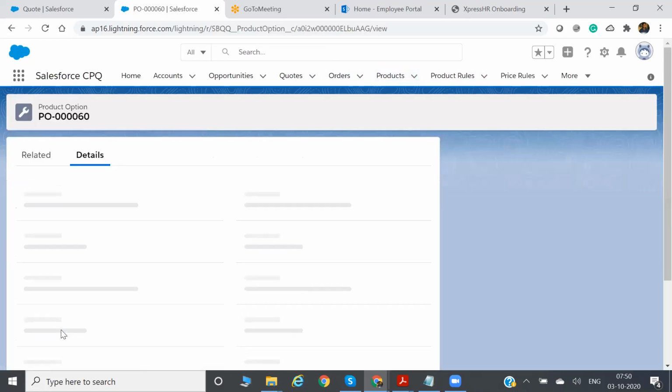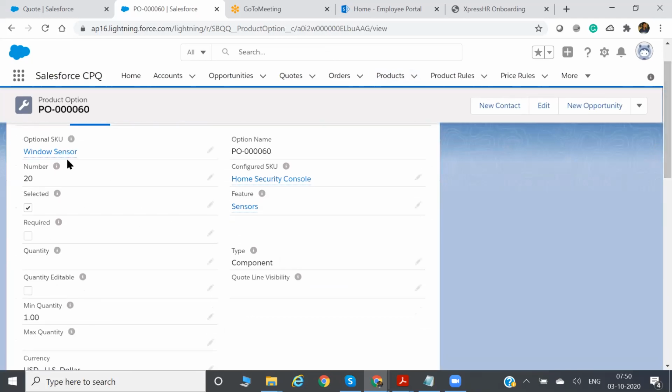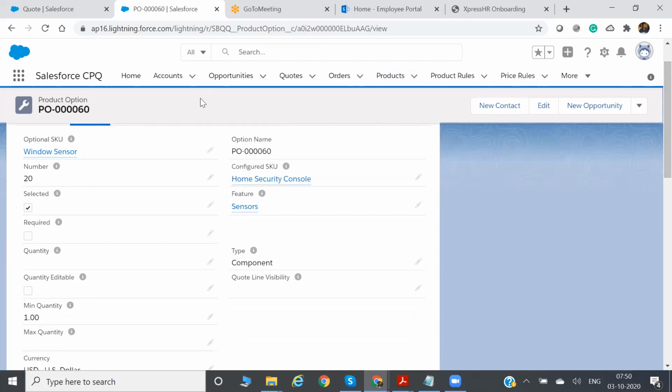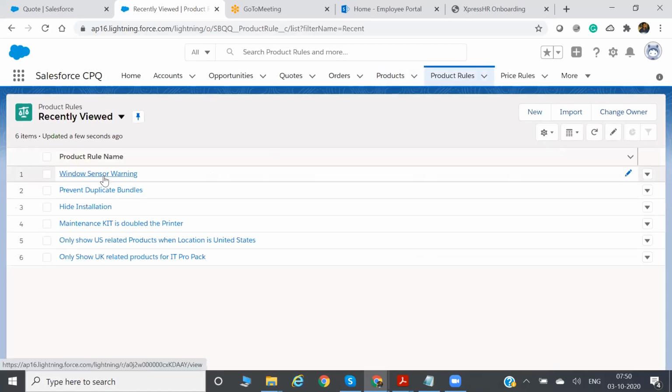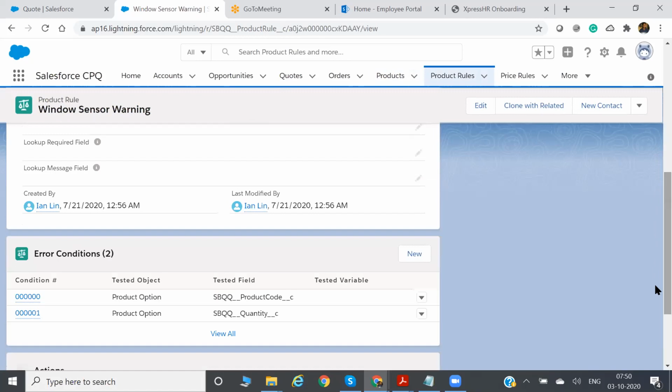Let me show you the Windows sensor. Here, for Windows sensor, we have created a minimum quantity of one. That means a minimum of one quantity of Windows sensor must be sold while selling this home security console bundle. That is the minimum quantity you have defined. Now there is a requirement, let me tell you.